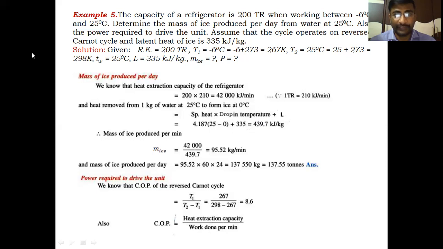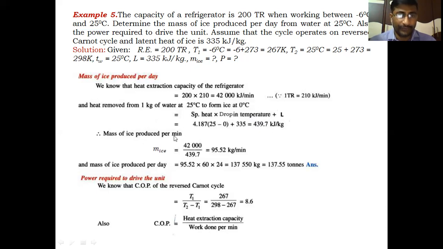First of all, water is converted from 25 degrees centigrade to 0 degrees centigrade of water by extracting the sensible heat. Therefore, 4.187 into 25 minus 0 is the total sensible heat per kg of water to be removed by the system. And the latent heat is given as 335 kilojoules per kg. Therefore, the total amount of heat to be removed from the water to convert into ice per kg is 439.7 kilojoules.